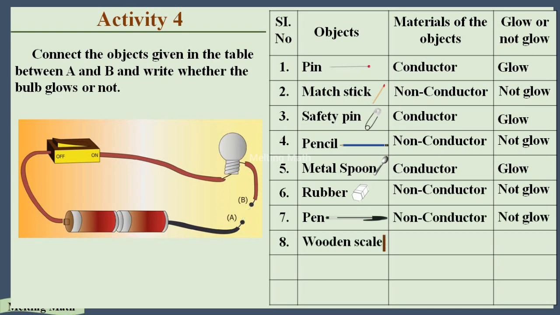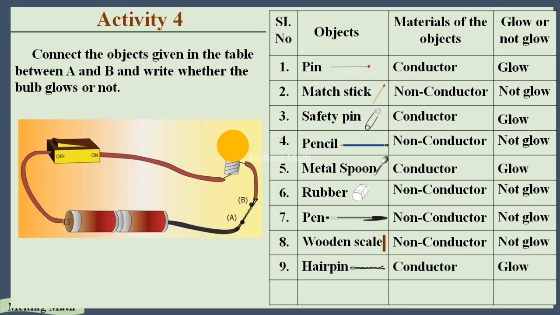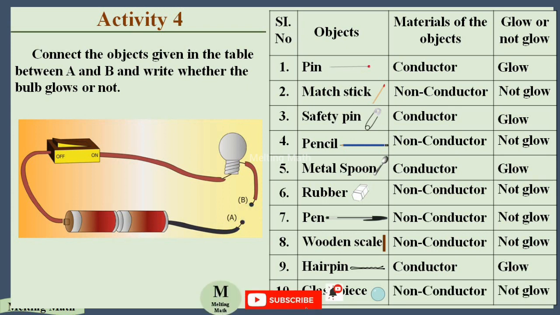And a wooden scale is also an insulator. If you place the wooden scale in that region, the bulb does not glow. And a hairpin is made up of some metal only, so if you place the hairpin in that disconnected region, the light glows up, and the hairpin is a conductor. And the glass piece is an insulator. If you place it there, the light does not glow, so it's an insulator. Okay, and that's it. Now we completed this activity.